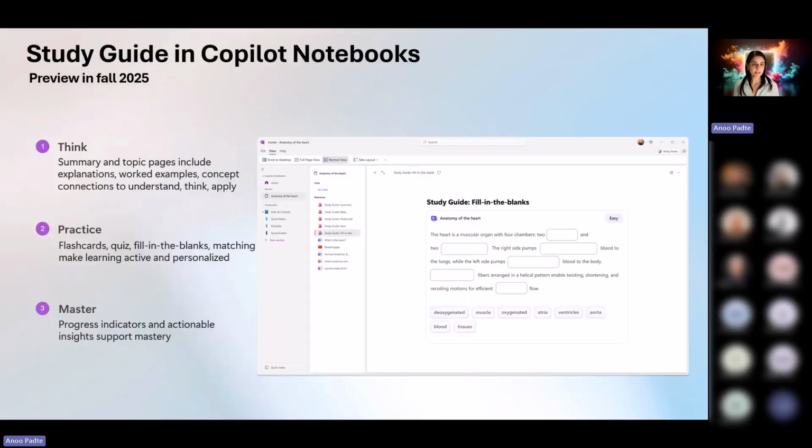The purpose of the study guide is really to foster thinking in students, not over-reliance, practicing with those interactive activities that foster retention and to master concepts and ideas over time. With that, I'm going to turn it over to Mike to talk to you about Learning Zone.